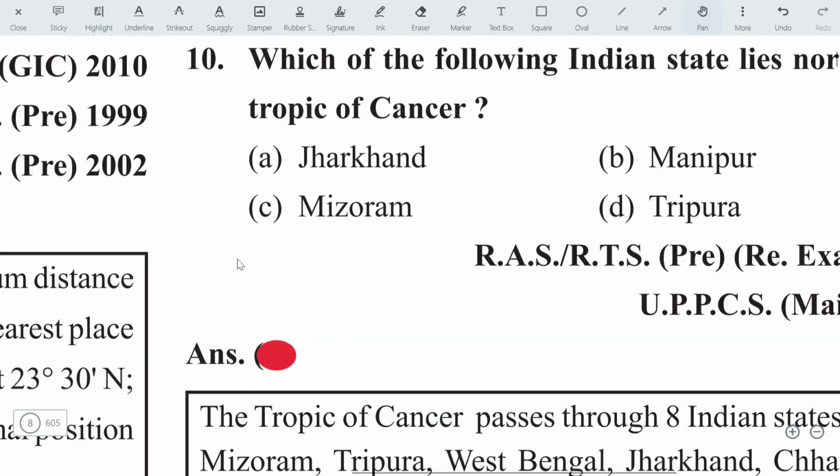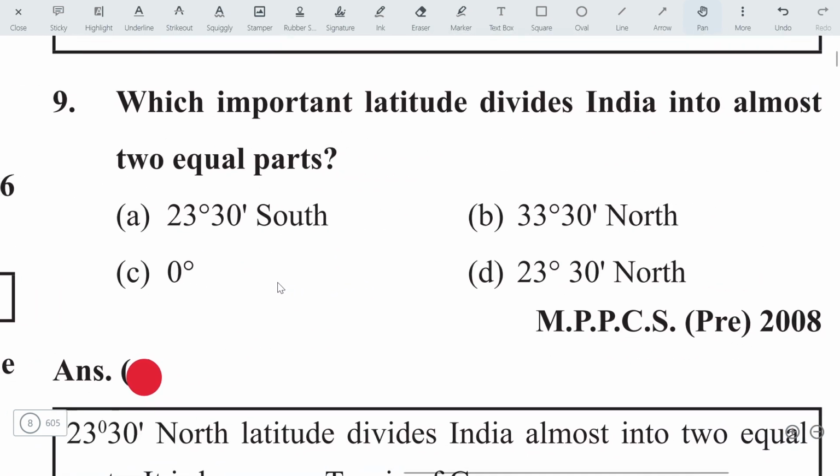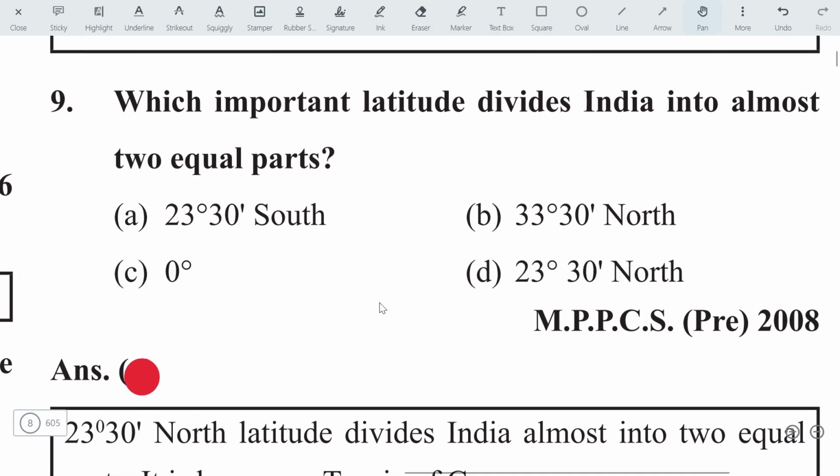Here we have the next question. Which important latitude divides India into almost two equal parts? See, the Tropic of Cancer passes through the middle of India. So 23.5 degree, this line, but it is in the northern hemisphere, the Tropic of Cancer. Then the answer will be D. What is the name of the line which is 23.5 degree south? It is called the Tropic of Capricorn. Let's move on to the next question.